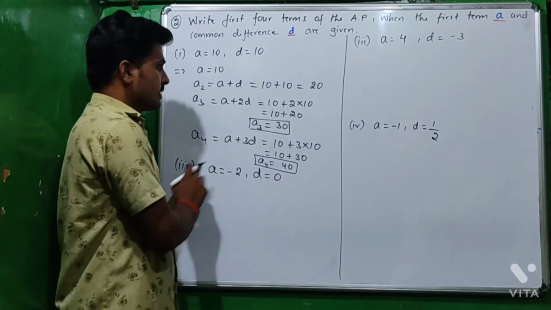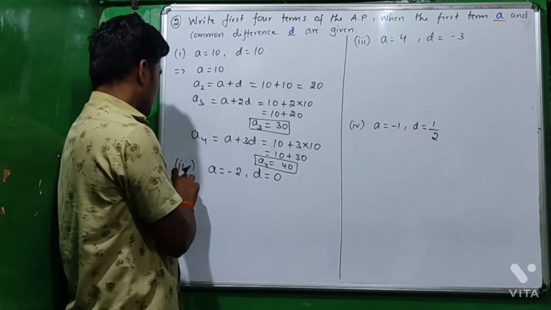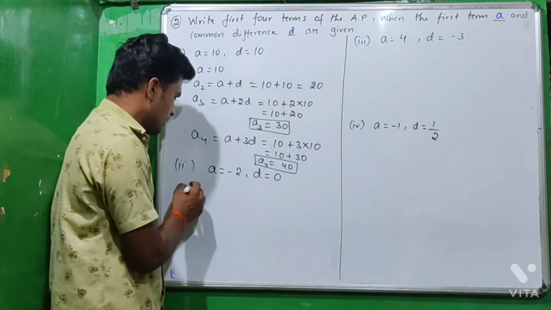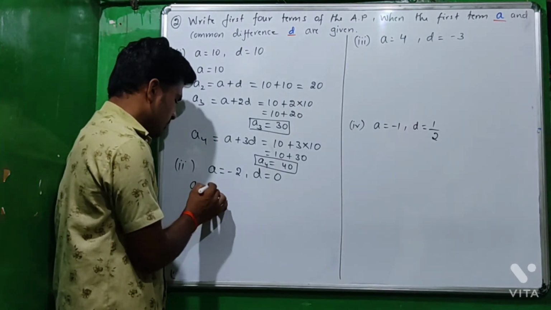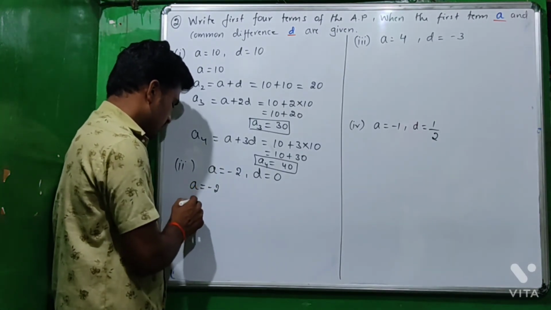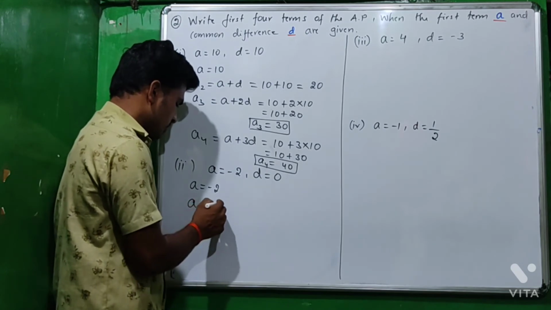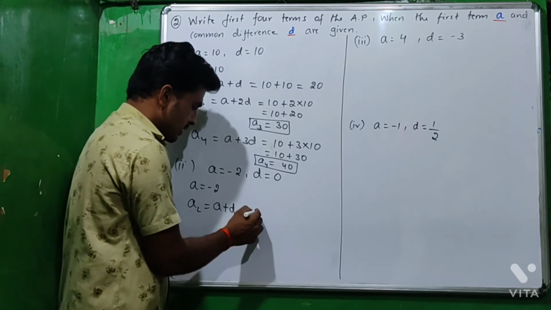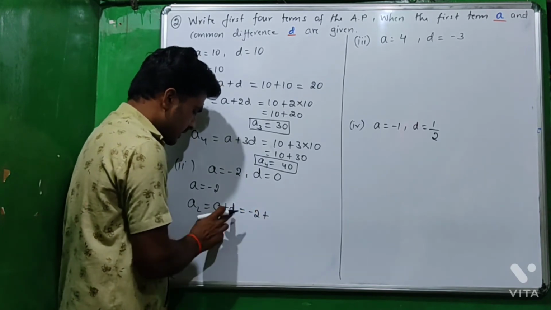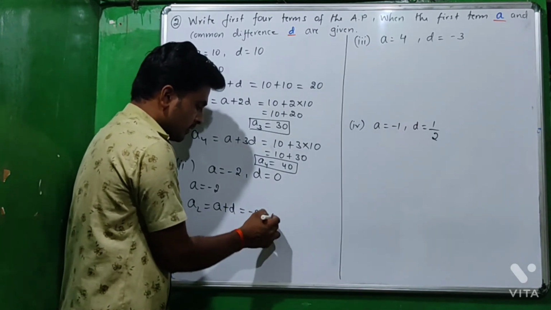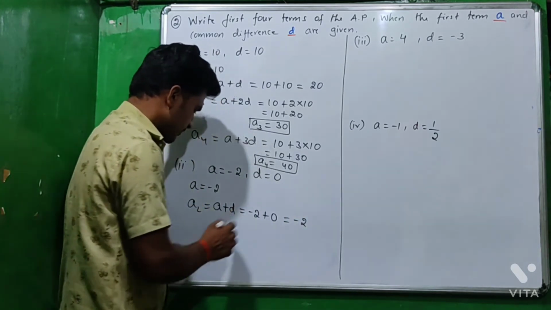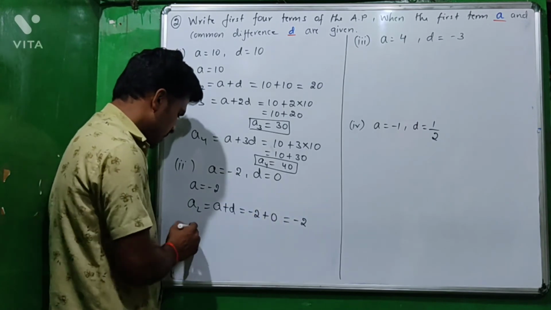Then the second question. The second question is a equal to -2 and d equal to 0. Here they have given a equal to -2 and the second term a2 equals a plus d. Here a is -2 plus d is 0, -2 plus 0 is -2, so a2 equals -2.